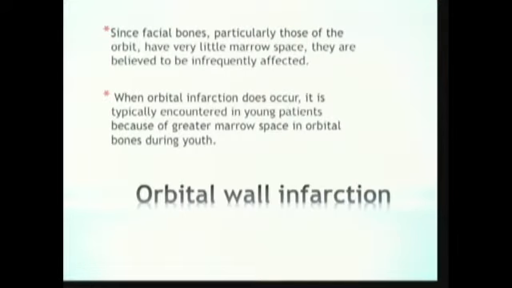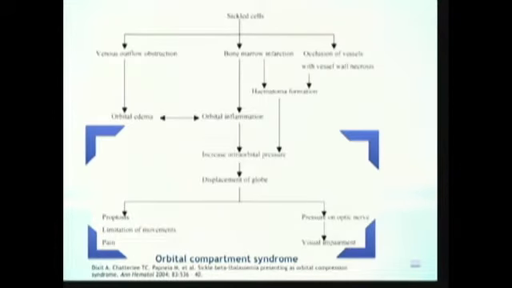The bone marrow infarction, together with the occlusion of the vessels because of vessel wall necrosis, can cause subperiosteal hematoma formation.